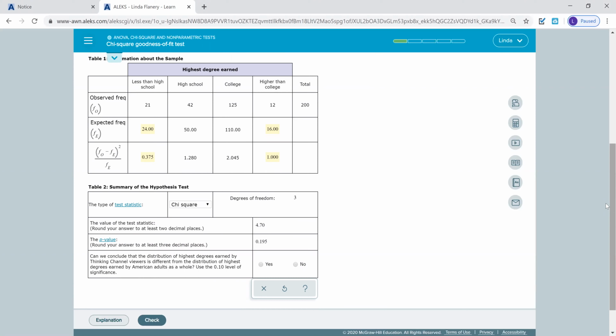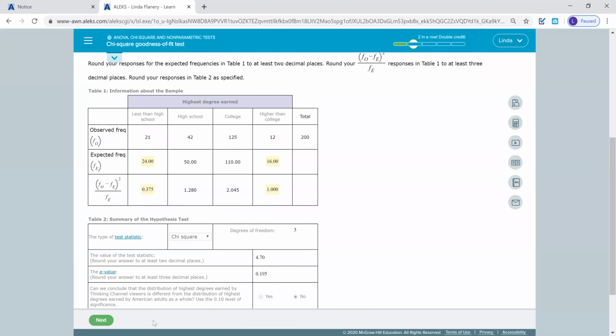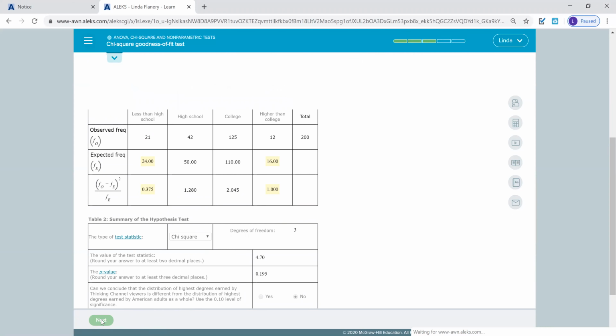The question, can we conclude that the distribution of highest degree earned by the Thinking Channel viewers is different from the distribution of highest degree earned by American adults? We are saying that they are equal, so we're saying that they are not different. So can we conclude they are different? No. We are concluding that they are the same because we're accepting the null, saying that they're equal. I'm going to hit check here, and it says, yep, I did that one right. So I'm going to go to the next question.